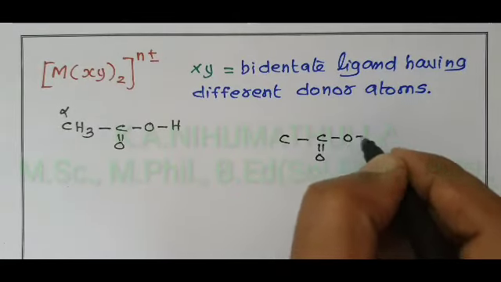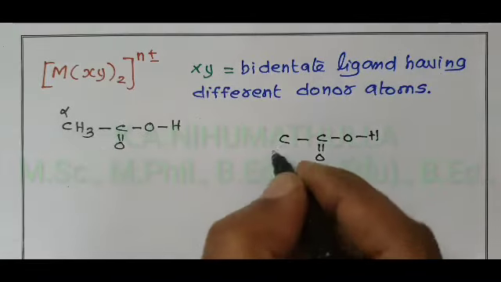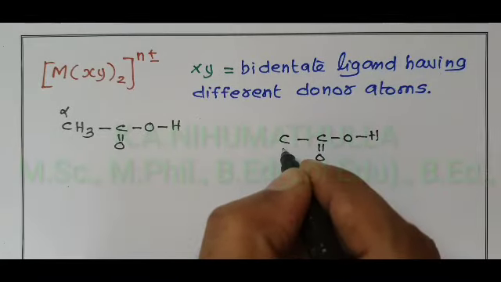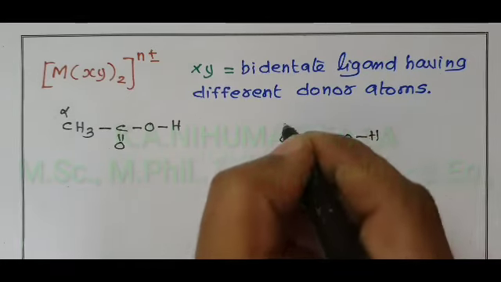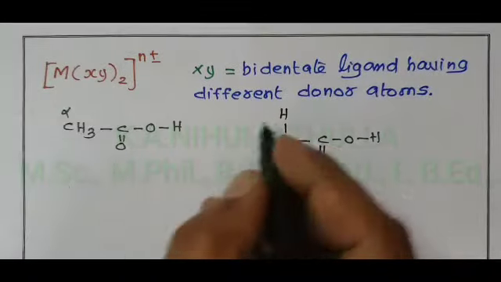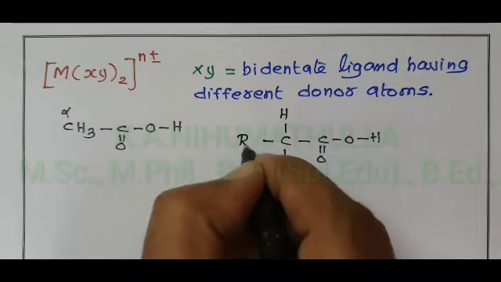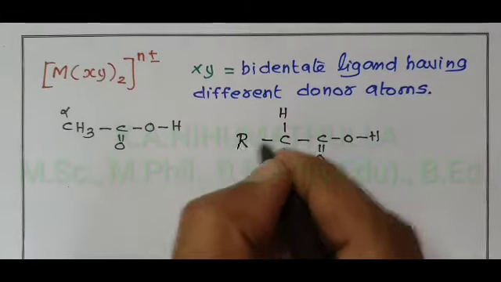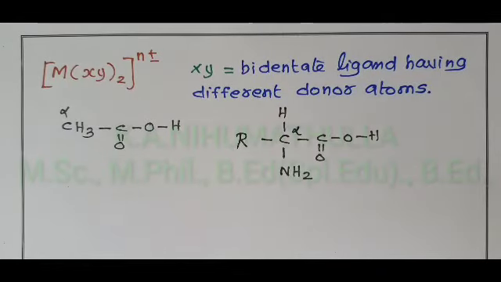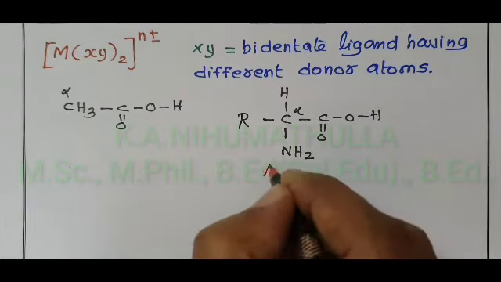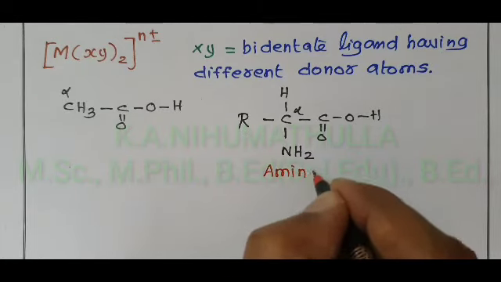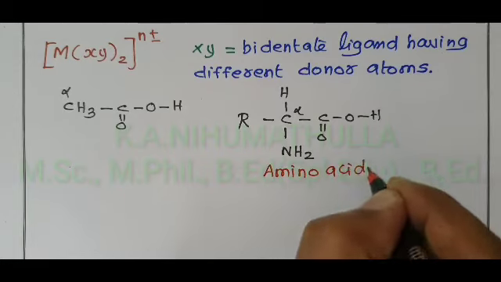One hydrogen atom of the alpha carbon is replaced by one NH2. Another hydrogen is replaced by one alkyl group R. This is the general molecular formula for an amino acid.